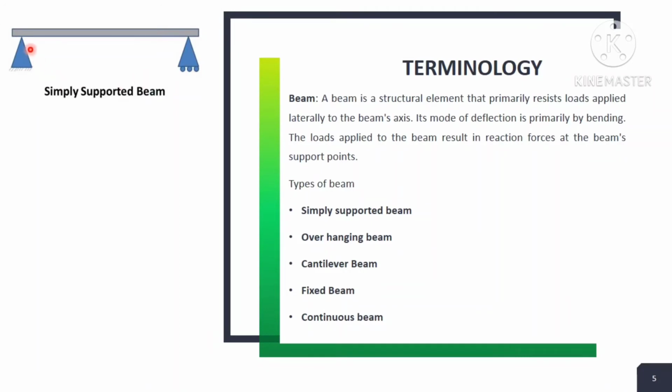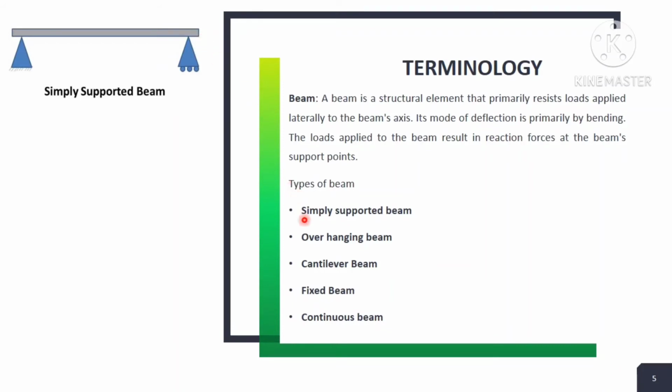Means the beam is placed horizontally and the columns vertically, and the beam is simply placed on the columns. A simply supported system requires at least two columns, and the beam is simply placed over them. That is known as the simply supported beam.